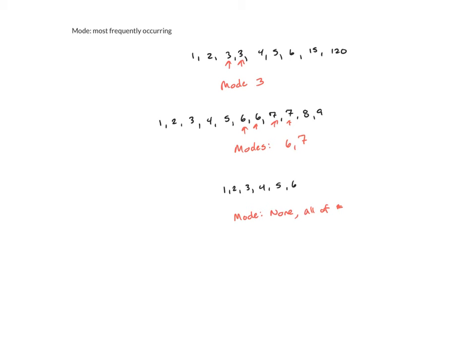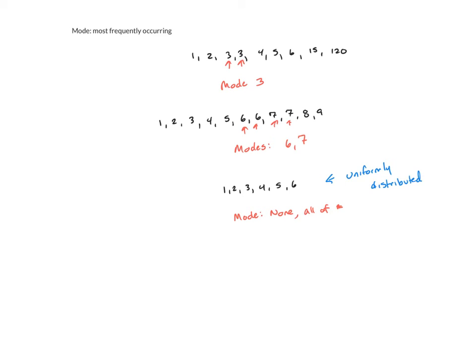Now, when each of our values is frequently occurring, we can actually say that these values are uniformly distributed, which is also an interesting term to use. That means each value is equally likely to occur in our data set. The distribution of them is uniform.